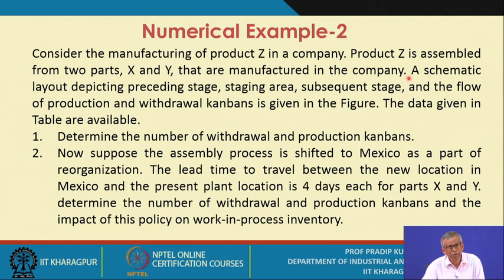What is important is that in any JIT-based production or inventory control system, you must try to create conditions where there is a perfect balance between the part manufacturing and the assembly. Normally this is not the case in a push system.